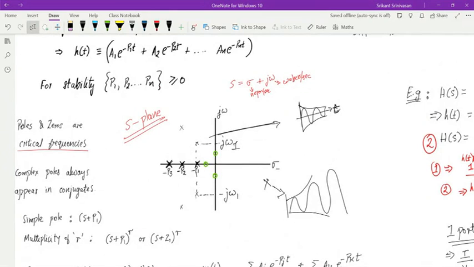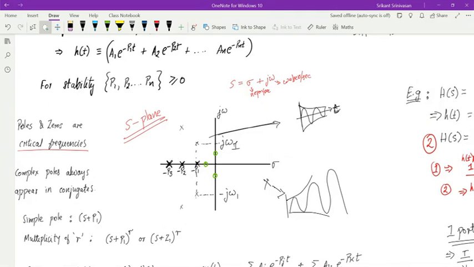Fine. So if you look, the pole is at minus P1, and there is a pole at minus P2, and then there is a pole at minus P3. If I have these three poles, which one will decay the fastest?